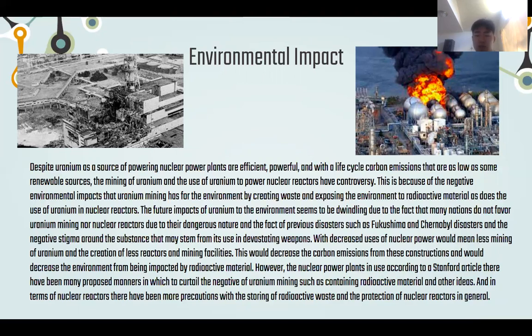And the decreased use of nuclear power would mean less mining of uranium and the creation of fewer reactors and mining facilities, which would in the end help the environment. This would decrease the carbon emissions from these constructions and would decrease the environment from being impacted by radioactive material. Because of this, the environmental impact would become less, because there wouldn't be many more nuclear reactors in the first place because of these environmental impacts.